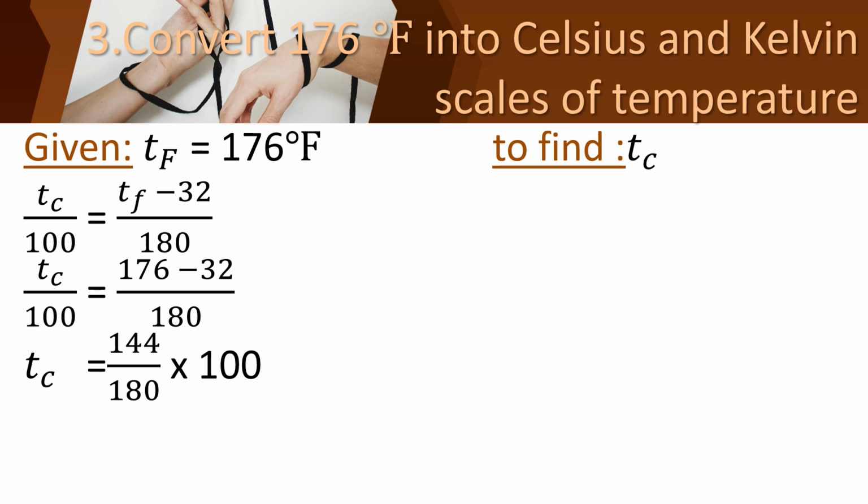You can cut the 0 from 100 and the 0 from 180, so there is 10 and 18. Then cut again: 5 2s are 10 and 9 2s are 18. Multiply and find the answer for the temperature in Celsius scale. Do it fast.